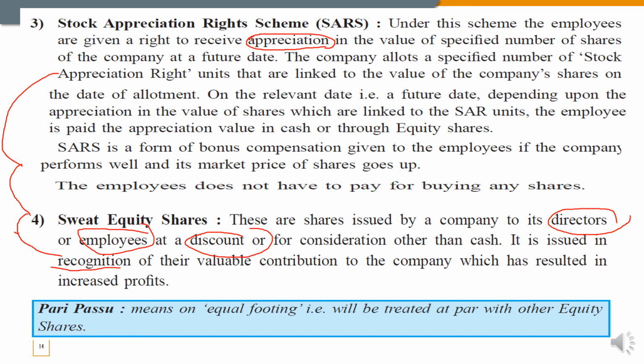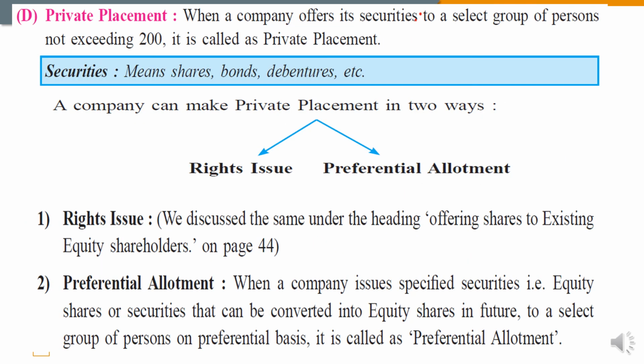So sweat equity shares are always issued pari passu. So what do you mean by pari passu? Pari passu means on equal footing, that is, they will be treated on par with the other equity shares. Sweat equity shares are also just like a bonus or benefit. So they are always fully paid up, always considered at par. So the name for fully paid up and par is pari passu. Okay, next is